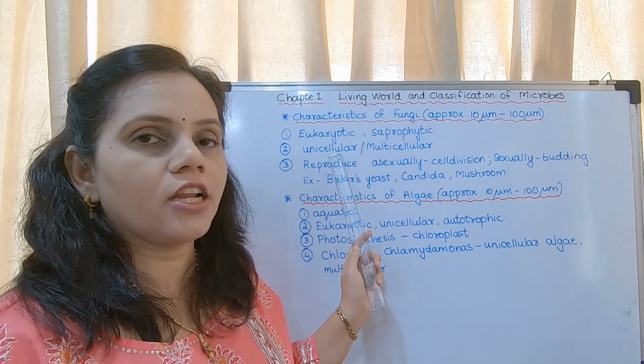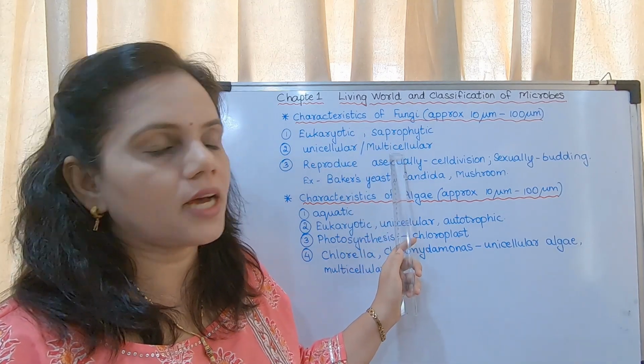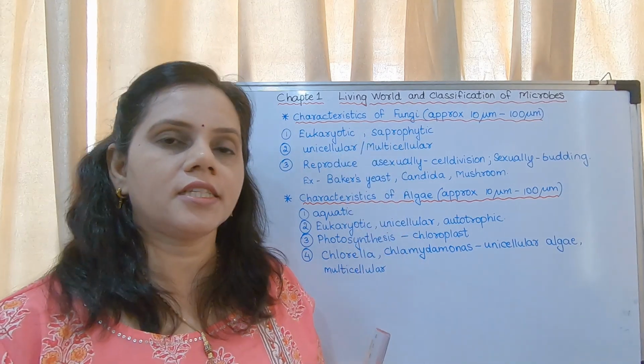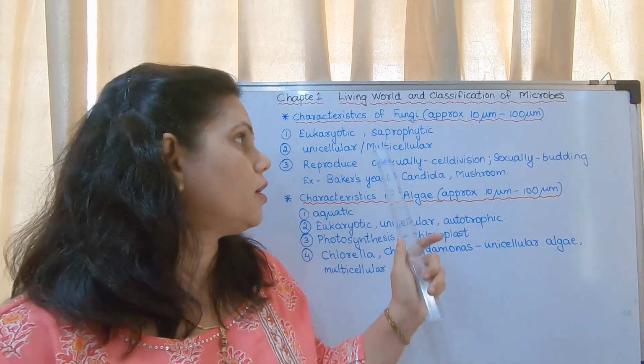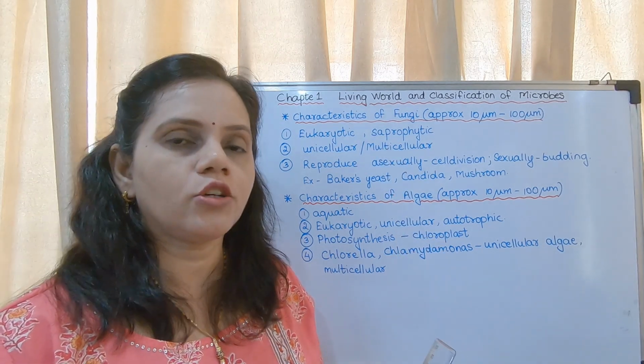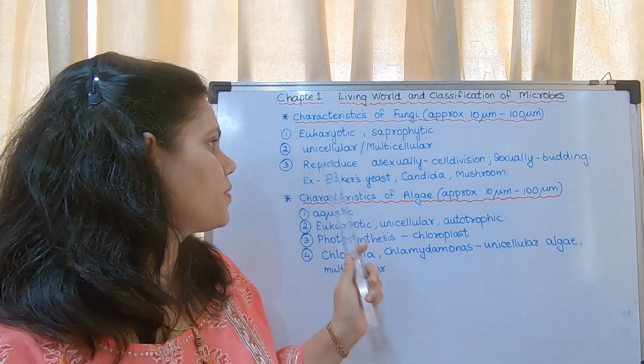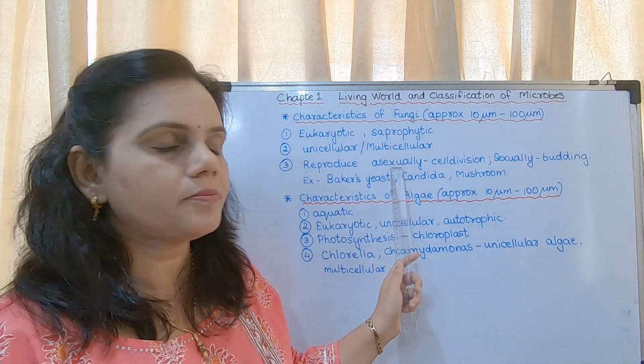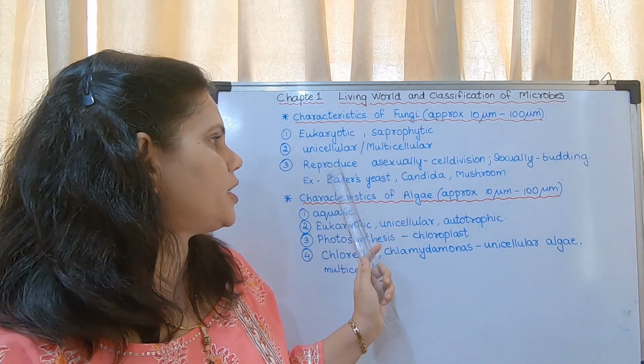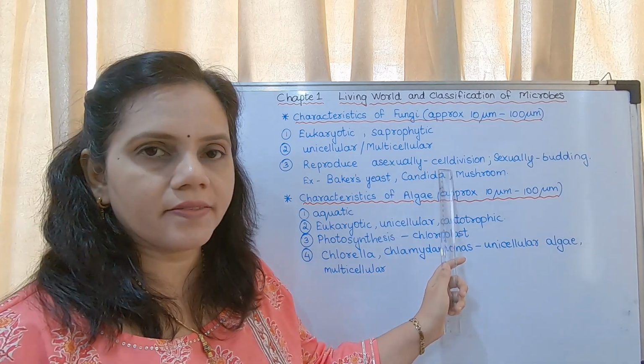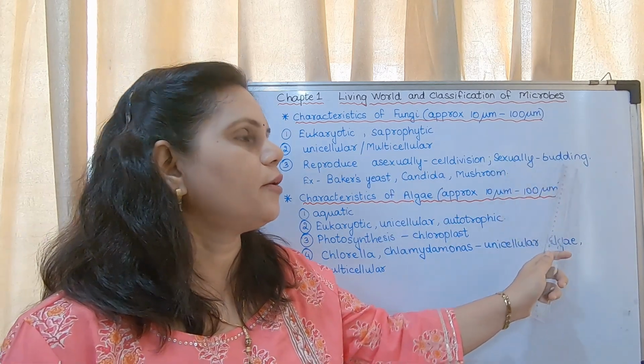Unicellular or multicellular. Those who are unicellular, it is observed under microscope. Multicellular, they could be seen by naked eyes. Reproduce asexually by cell division and sexually by budding.